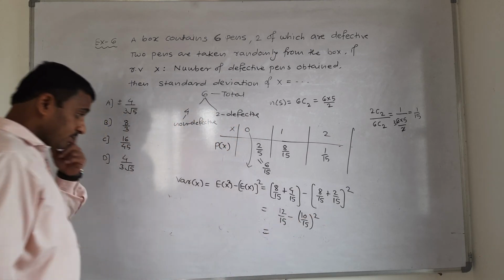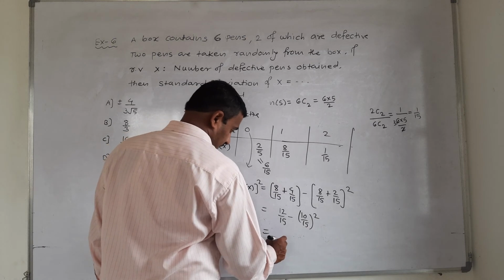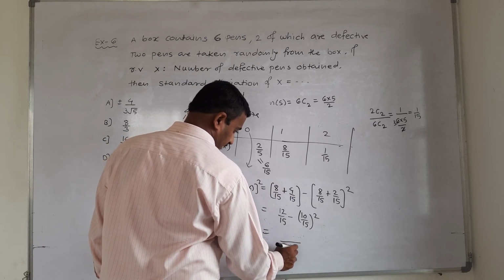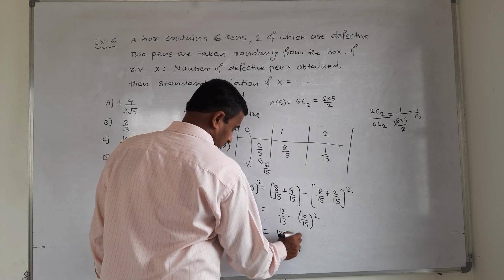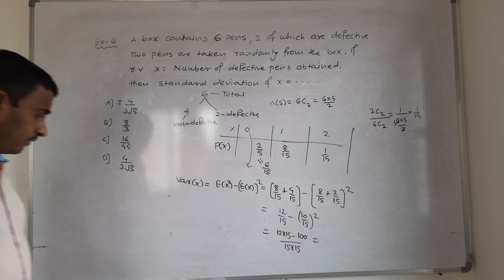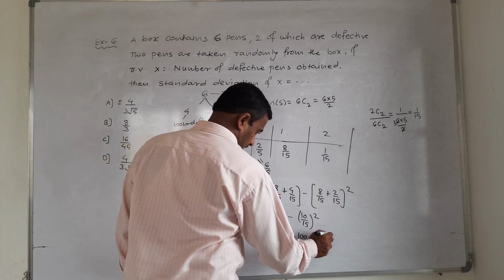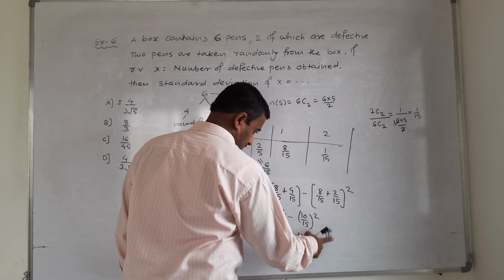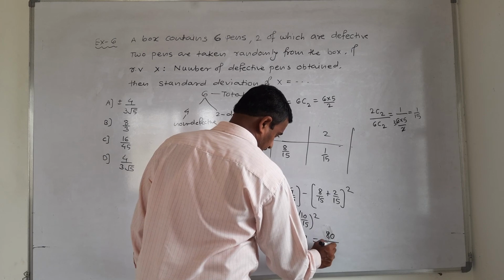Now simplification of this: the common denominator is 15 squared, 15 into 15. Multiply by 15 here, 12 into 15 minus 10 squared, 100. 15 twelves are 180, minus 100, that is 80, upon 15 into 15.